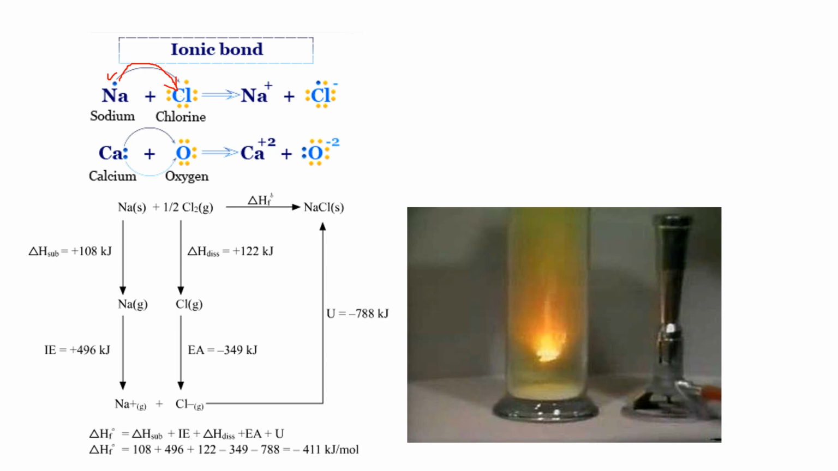Here calcium has 2 valence electrons and oxygen has 6 valence electrons. So calcium loses its 2 valence electrons to oxygen and the oxygen gains those 2 electrons to form O 2 negative and calcium 2 positive. This is the picture of the Born-Haber cycle, which is very complicated. And this picture is the formation of NaCl, which is very exothermic.